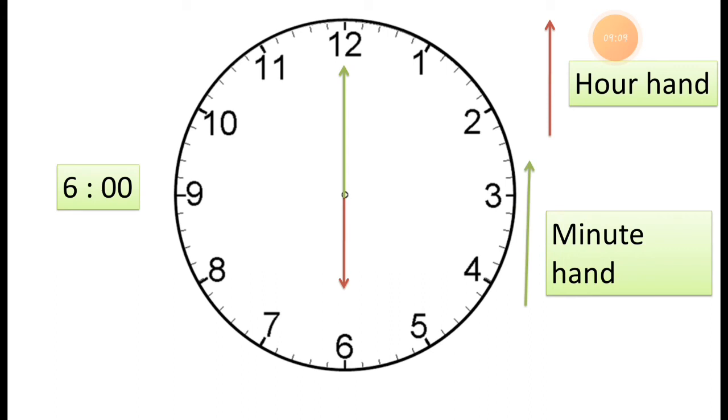What does it show? The red hand shows the hour and the green hand shows the minute. I hope you understand how to draw the hands according to the given time. It is very easy, students, if you learn at what digit what minutes are there. So it is a very easy thing.